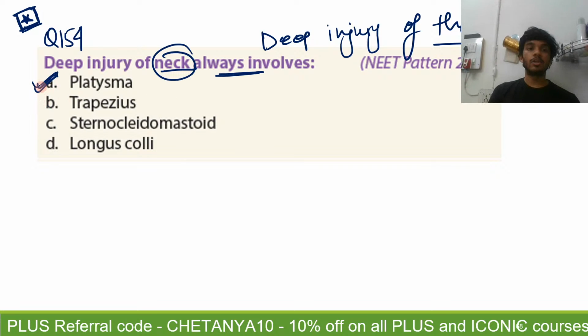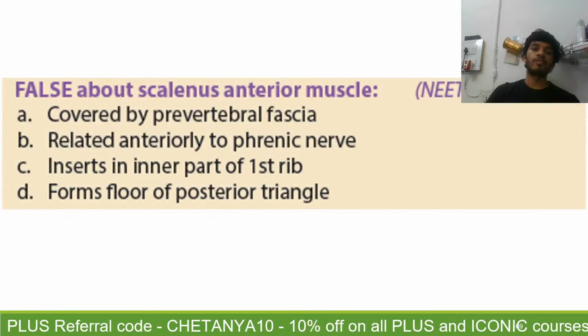The answer is platysma, because platysma is a superficial muscle that is present subcutaneously. Whenever you have a deep injury of the neck, it will always involve penetration of platysma. Trapezius, sternocleidomastoid, longus colli, all of these are very localized muscles, but whenever you have a deep injury of the neck, you will always have the platysma pierced. So, that is question 154.